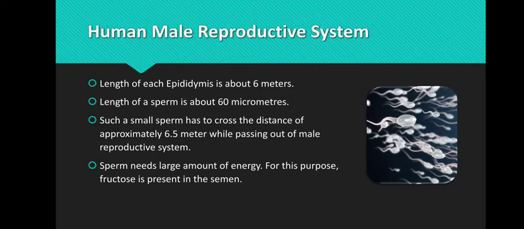Followed? Even in the female's body, they will have to swim to make it up to the egg. Correct? So they need a lot of energy, and for this purpose, semen is highly filled with fructose, which is a sugar. Correct? That provides energy for the movement of sperm. Also, sperms contain a lot of mitochondria, because mitochondria, as we already know, is the powerhouse of the cell. So in the sperms, the number of mitochondria present is very large. Followed, students? So that's all about the male reproductive system.